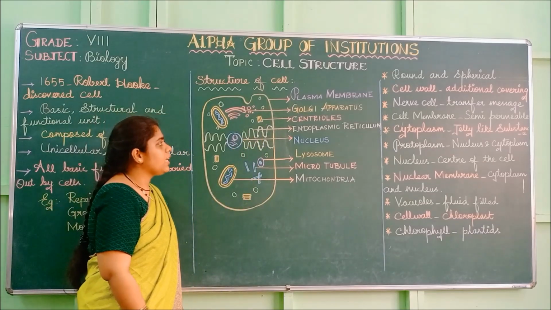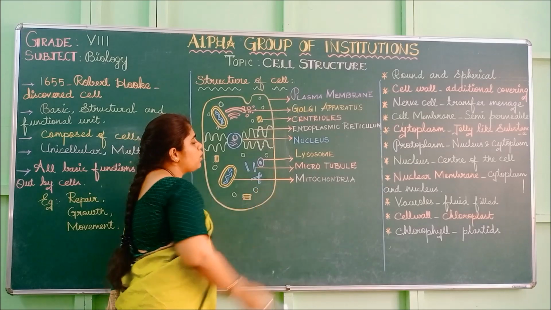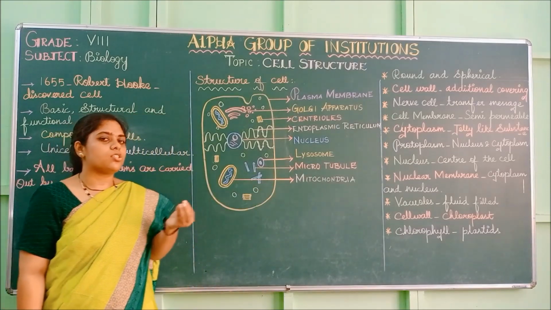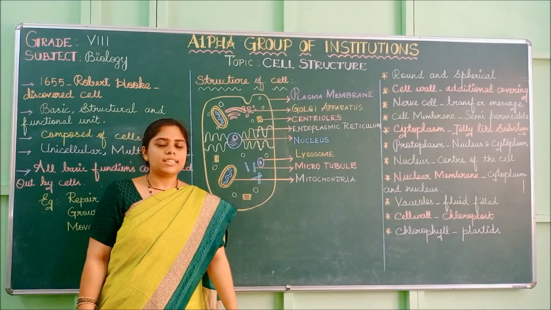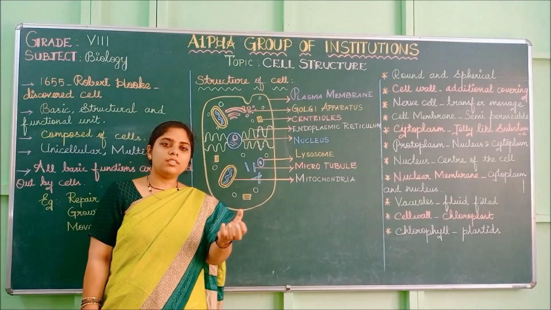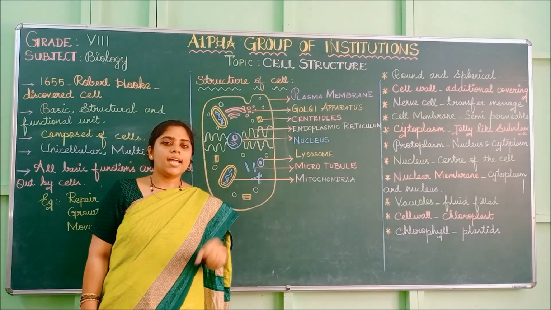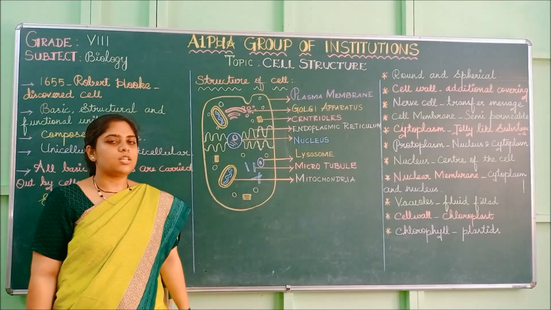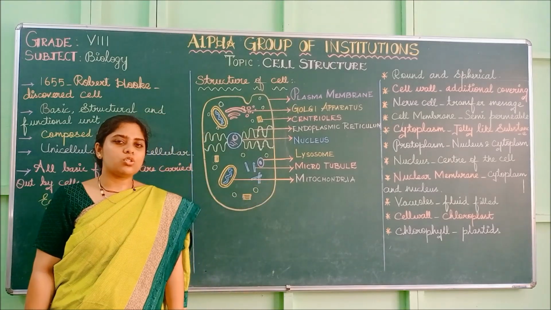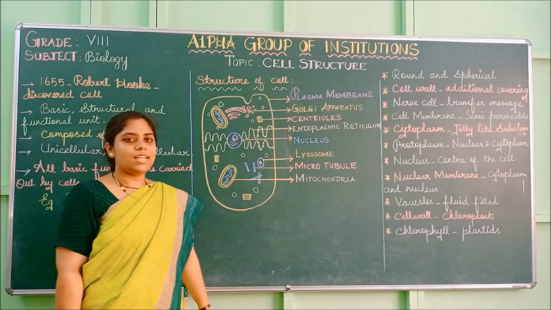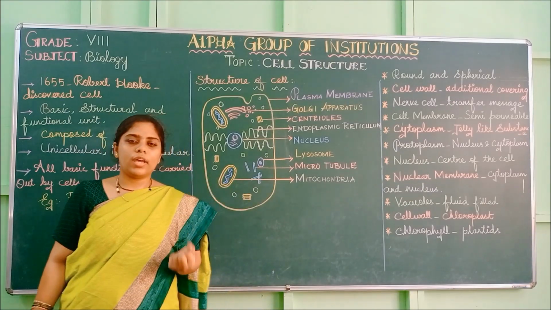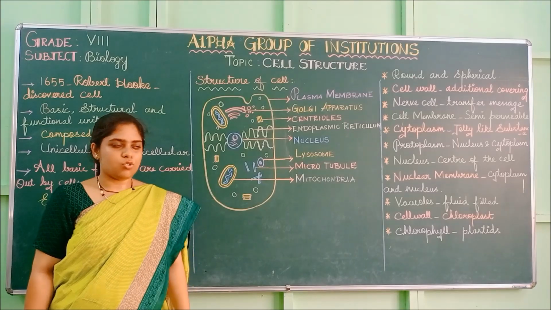And next is the lysosome. The lysosome is like the digestive system of the cell. It contains digestive enzymes. It will take the waste material and destroy it. That's why the lysosomes are called the suicidal bags of the cell. What it will do? It will take the waste material and destroy it.